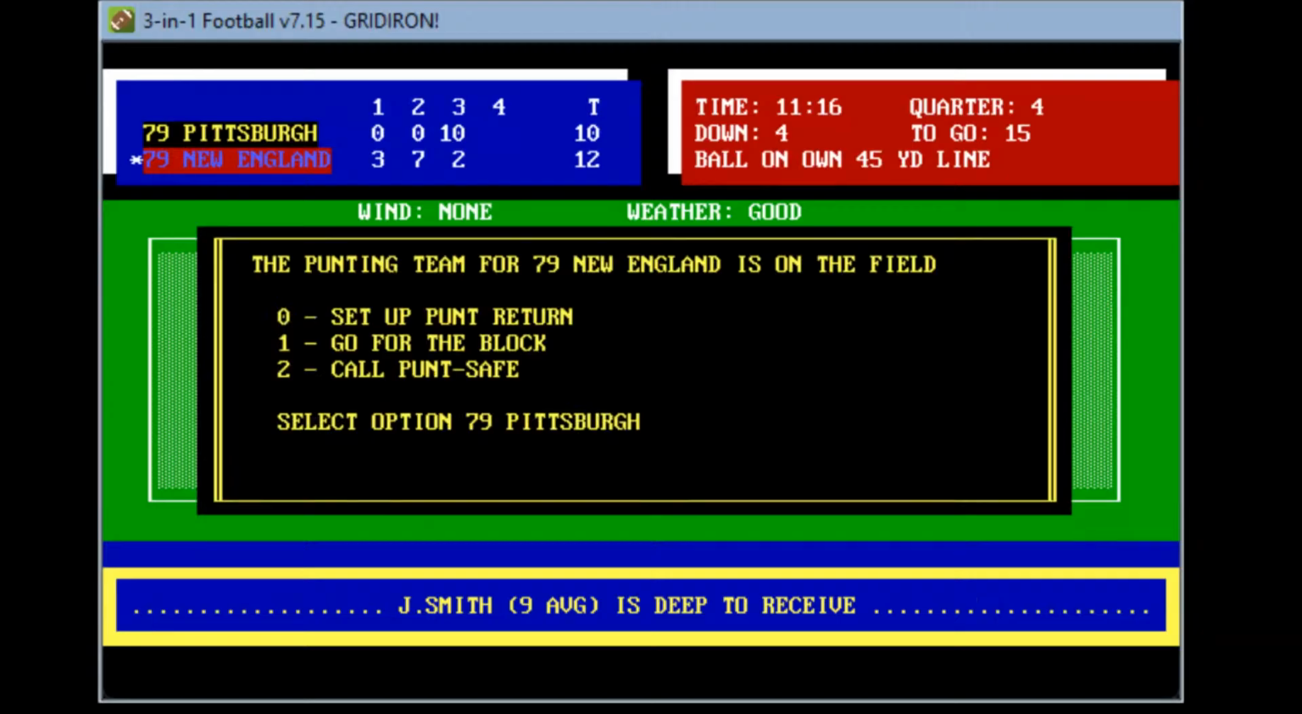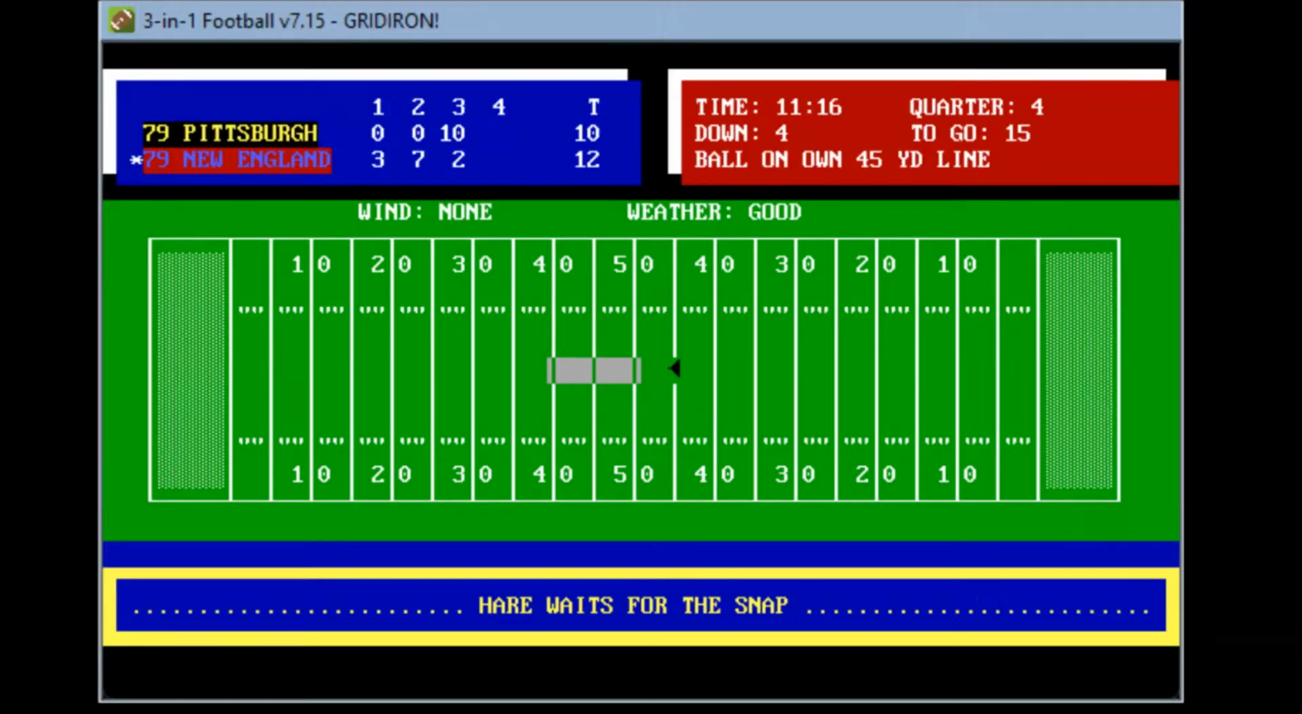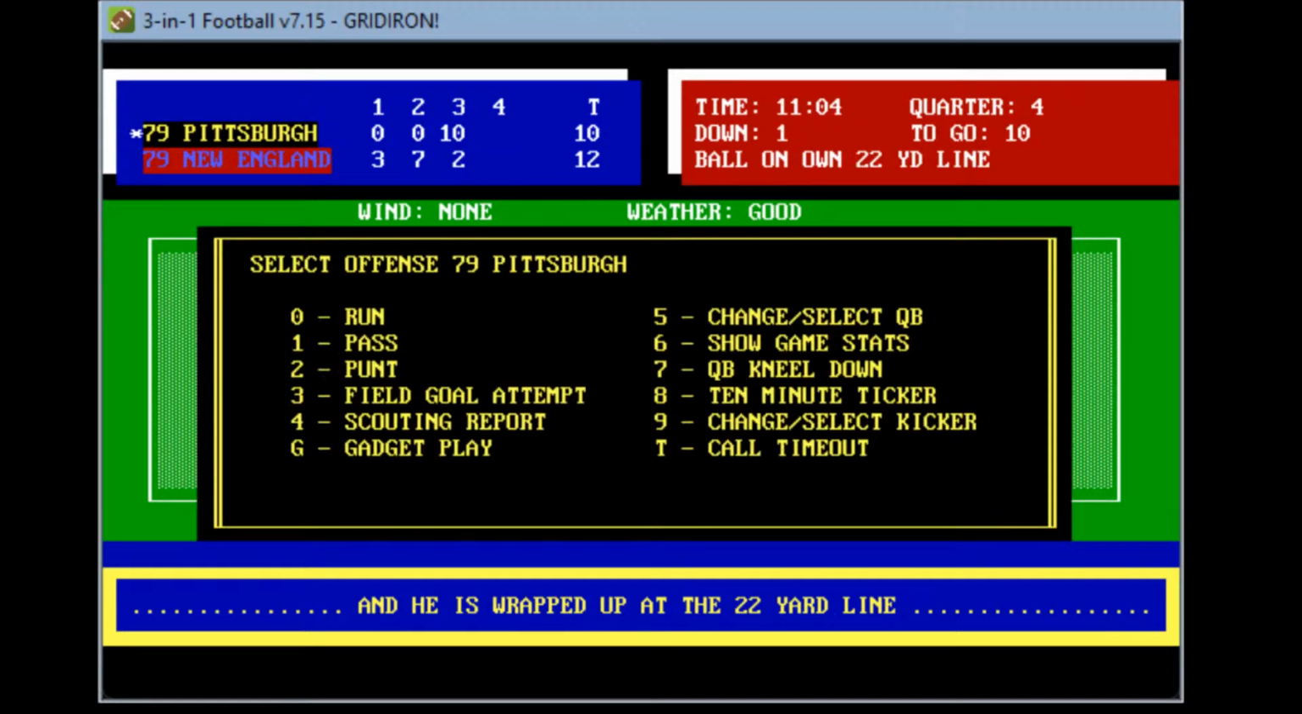We'll go ahead and do that one. Let's see. No, we'll set up the punt return. Ware waits for it, takes the snap, gets the punt away. 36 yards, not much. Here comes, and he's wrapped up at the 22. Theo Bell unable to get much more than that. Pittsburgh with 11:04 to play here in the fourth, trailing by 2.